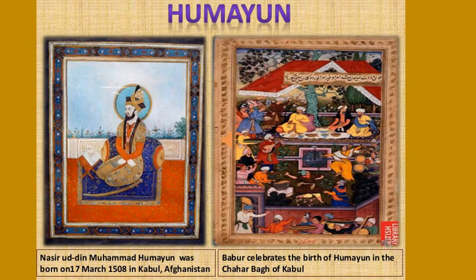Let us read about the second Mughal emperor Humayun. Nasiruddin Muhammad Humayun was born on 17 March 1508 in Kabul, Afghanistan. Let us see the picture. Babur celebrates the birth of Humayun in the Chahar Bagh of Kabul.